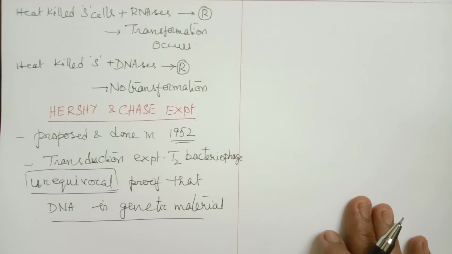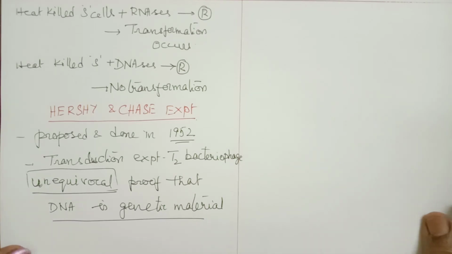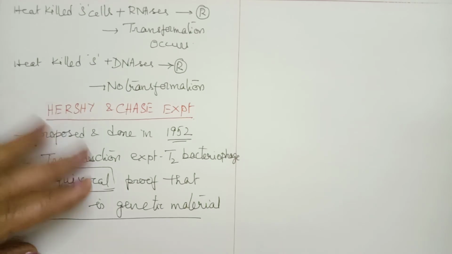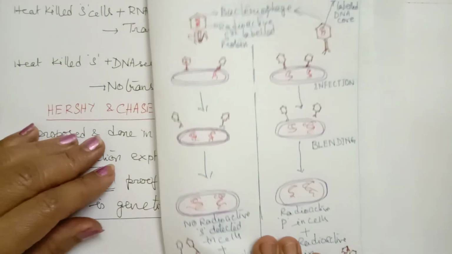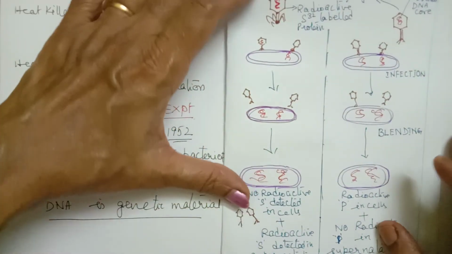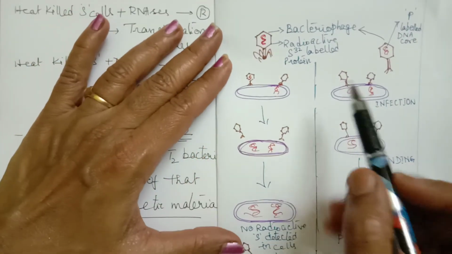Here, I'll show you a diagram and discuss this diagrammatically. First, the bacteriophages, the viruses, are taken.